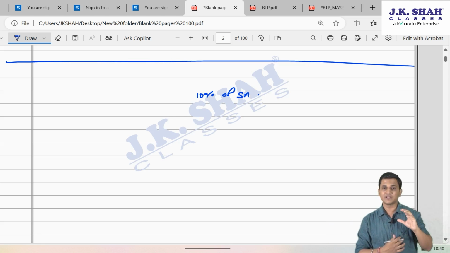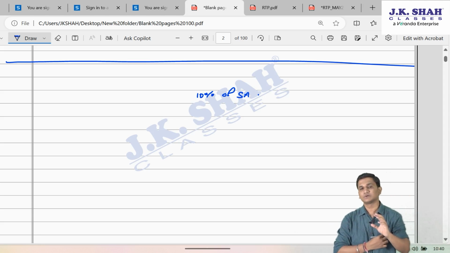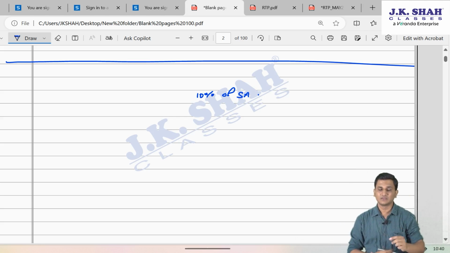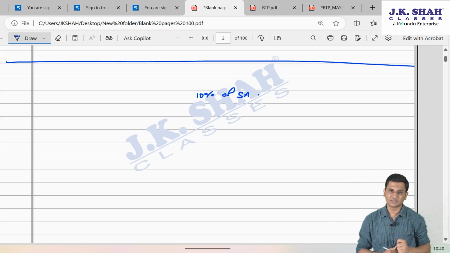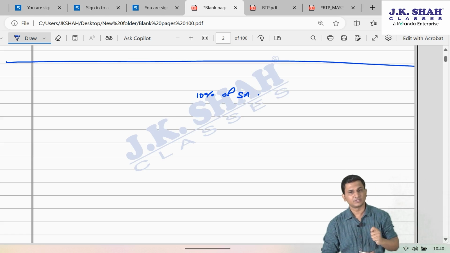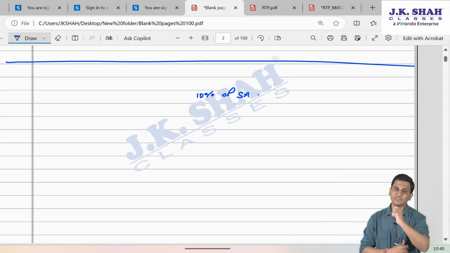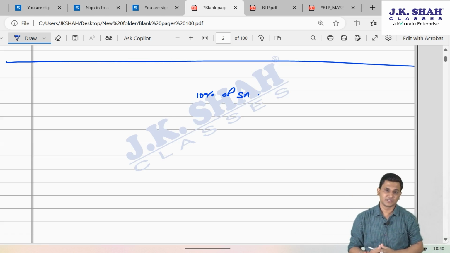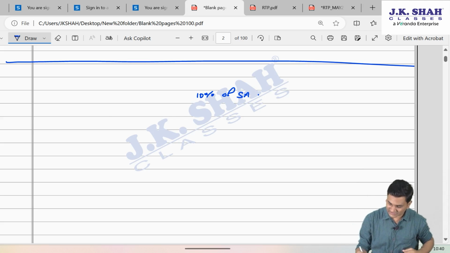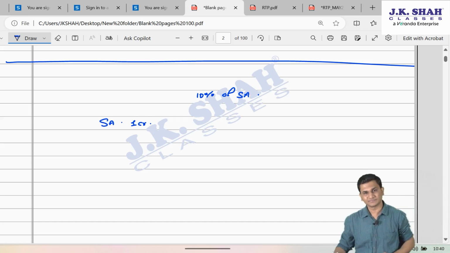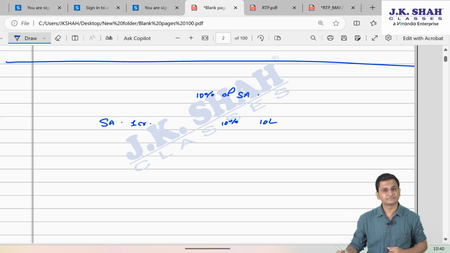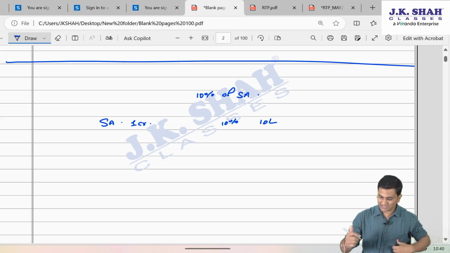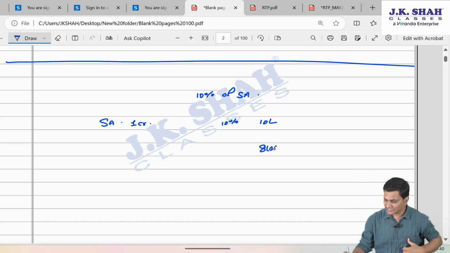Friends, this amendment has come for people who started buying policies with huge amounts of premiums, but making sure that the premiums were within 10% of sum assured. Like, imagine friends, if I am taking a policy which has a sum assured of 1 crore, 10% of that is still 10 lakhs.